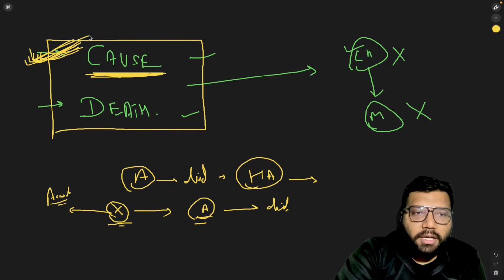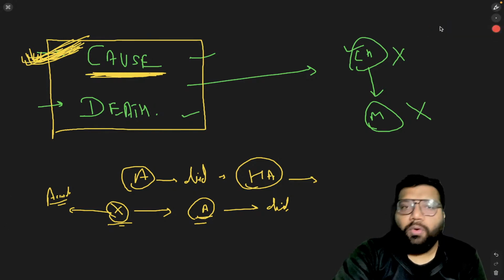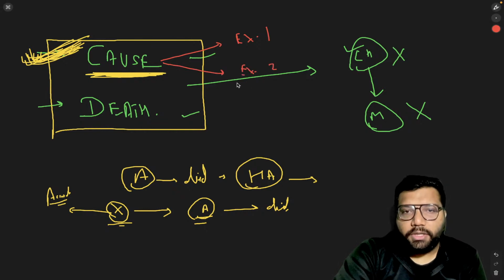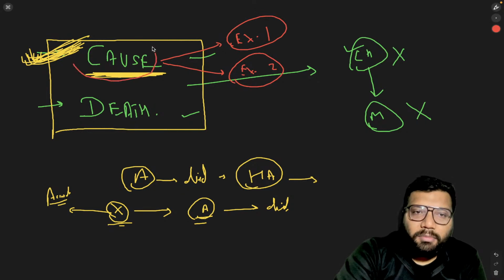So causation is very, very important. Even when you look at section 299, explanation 1 and explanation 2 of section 299 are dealing with this term only.